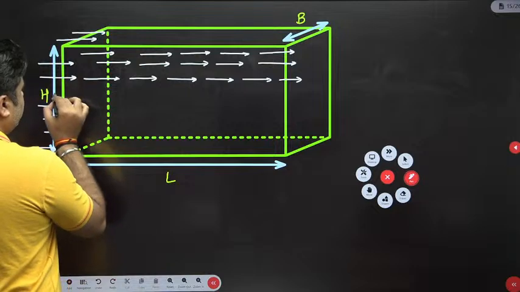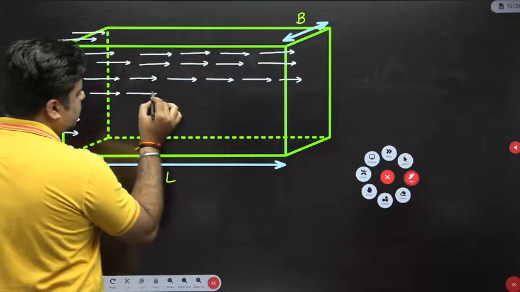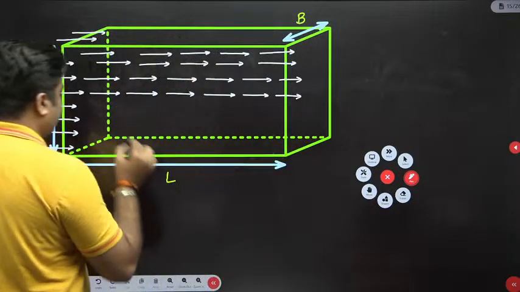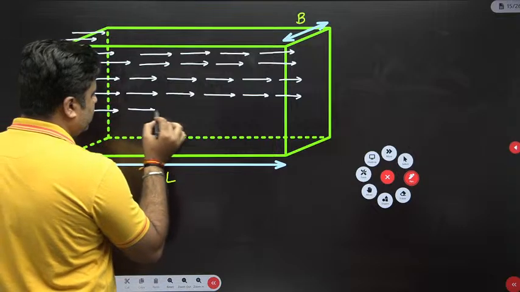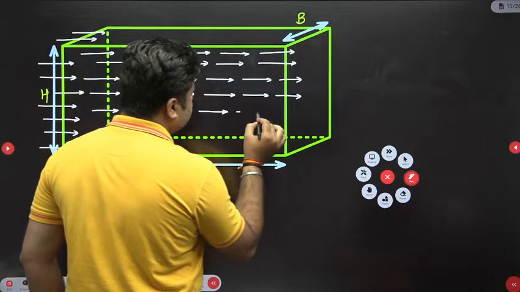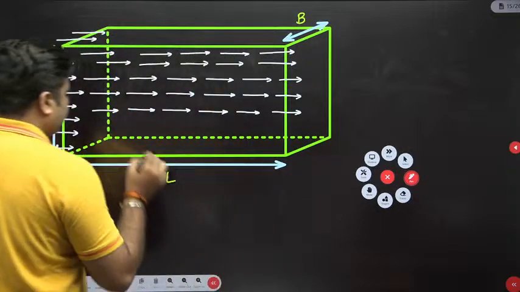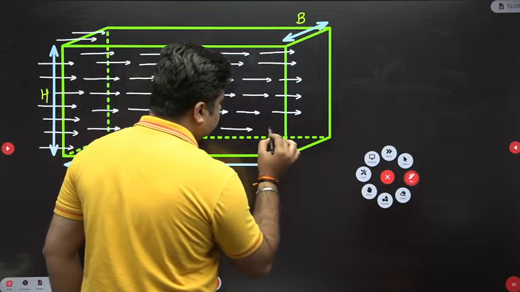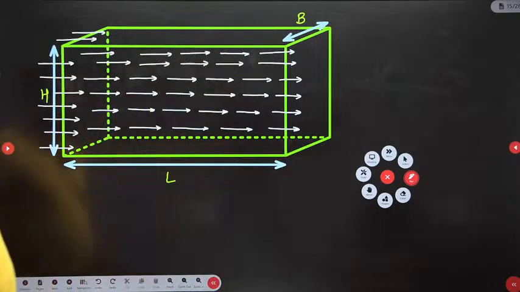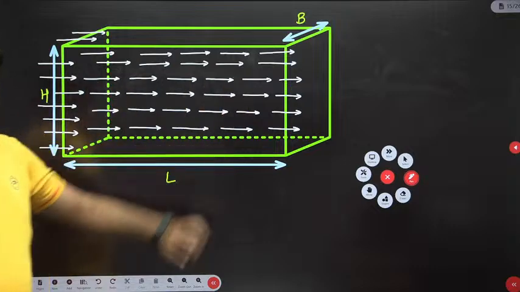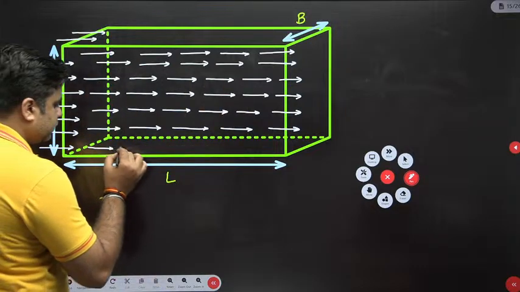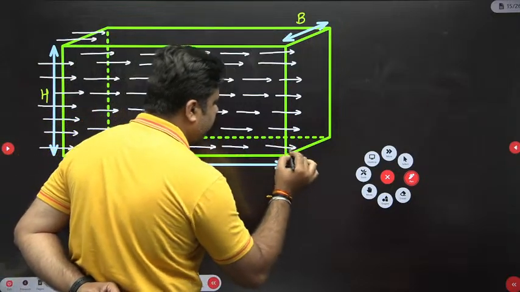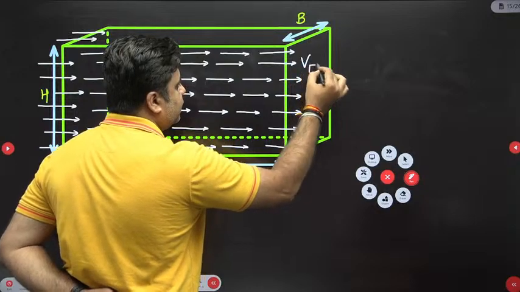What is the velocity of flow, anyone? The velocity of flow is Vf. This flow is taking place at a constant velocity Vf, like this. This is how the flow is taking place, right? This velocity of flow is Vf.